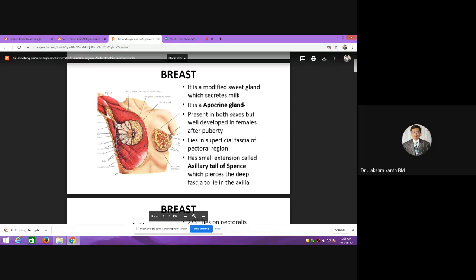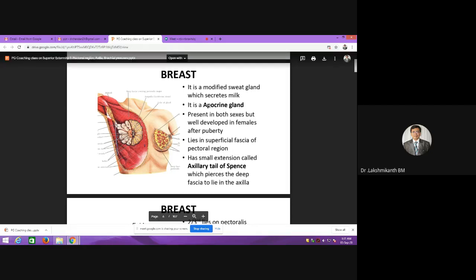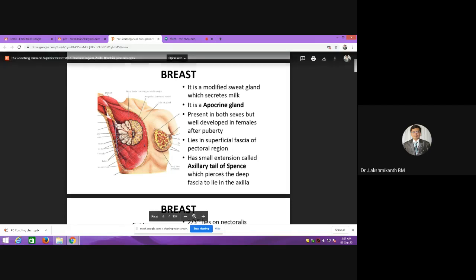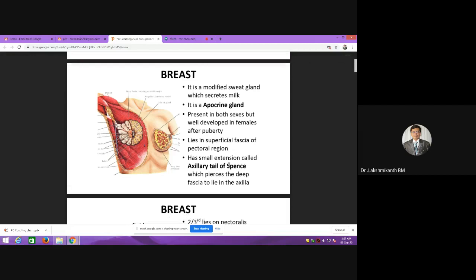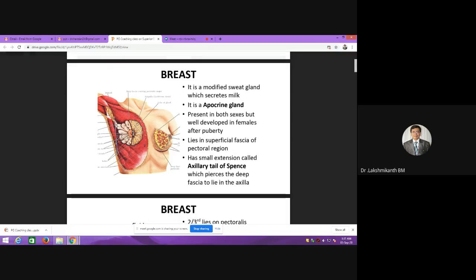But the key things which are MCQ questions are, one is apocrine gland. They may ask what type of gland is breast, whether holocrine, eccrine or apocrine. So you have to choose apocrine because only the apical part of the cell gets disintegrated to form the secretions.